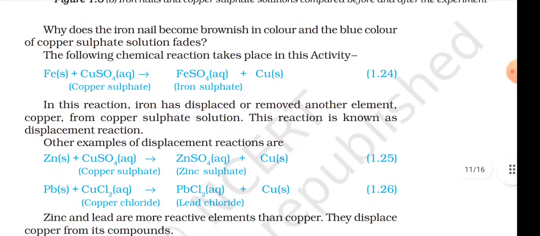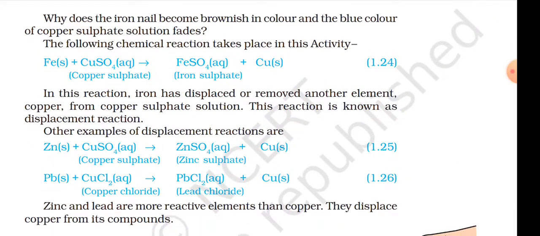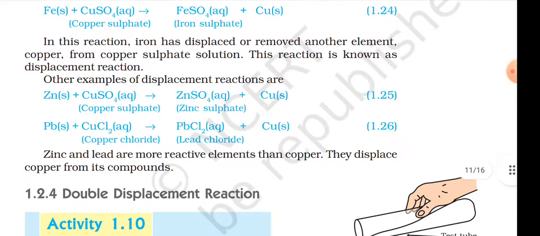Why do the iron nails become brownish in color and the blue color of the copper sulfate solution fade? The following chemical reaction takes place in this activity. Fe(s) + CuSO4 → FeSO4 + Cu, equation 1.4. In this reaction, iron has displaced or removed another element, copper, from copper sulfate solution. This reaction is known as a displacement reaction.